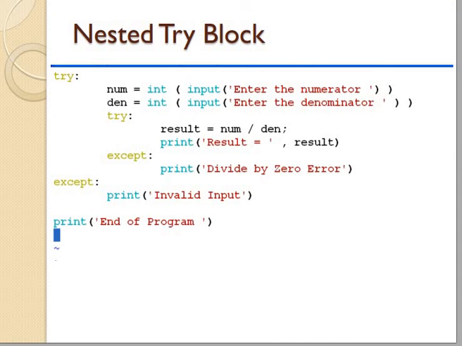Now we will understand the nested try block. What is a nested try block? It means a try within a try. So in a try block we are adding another try-except block.